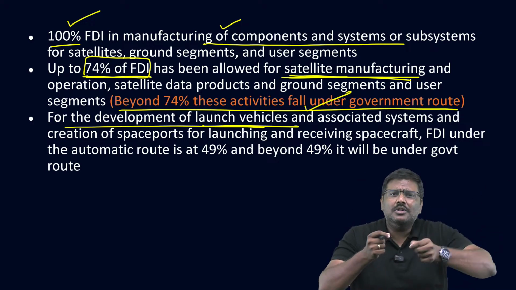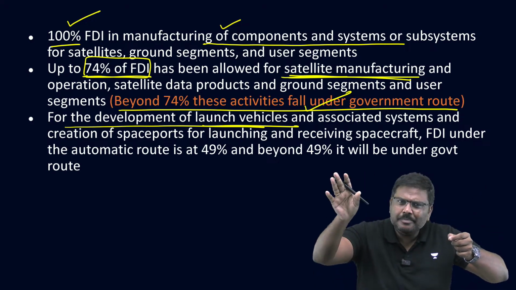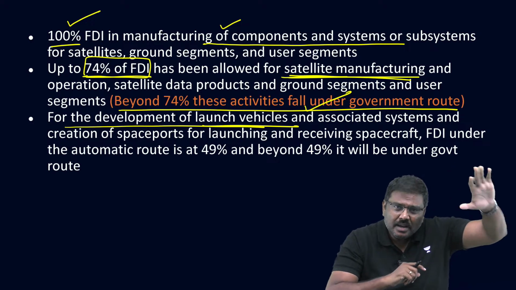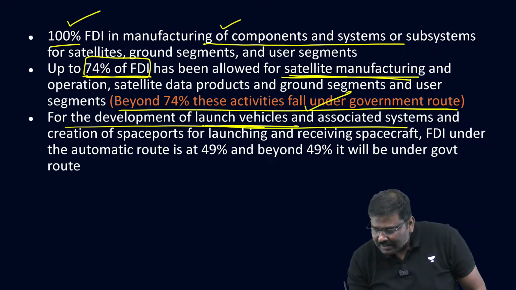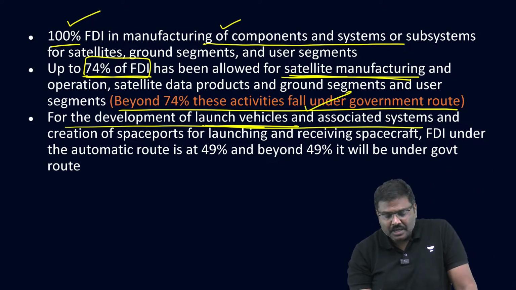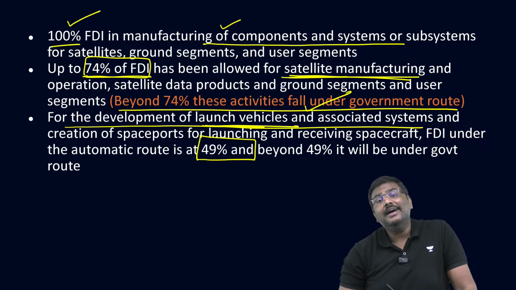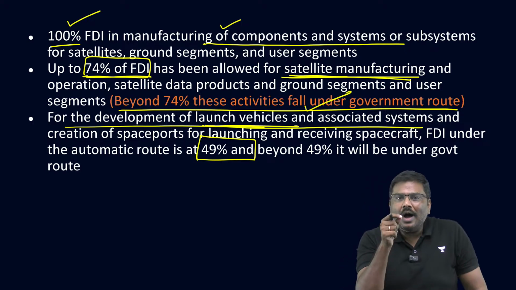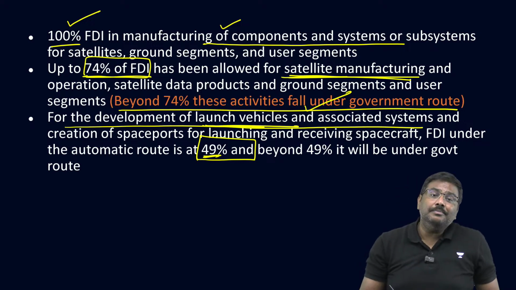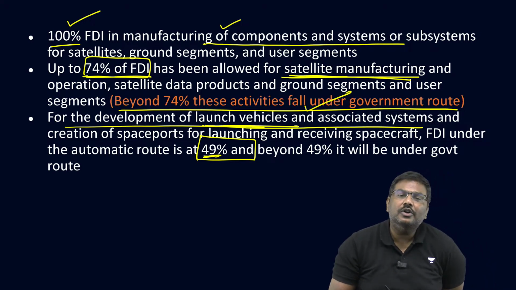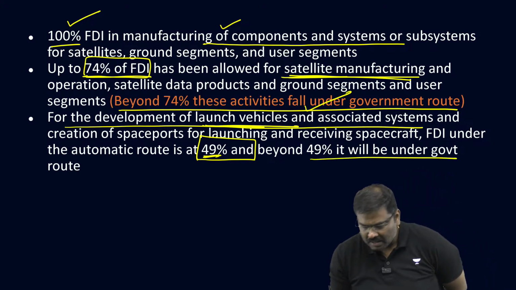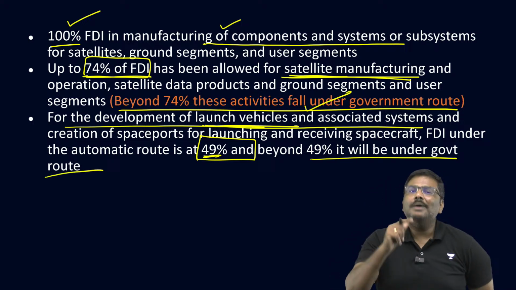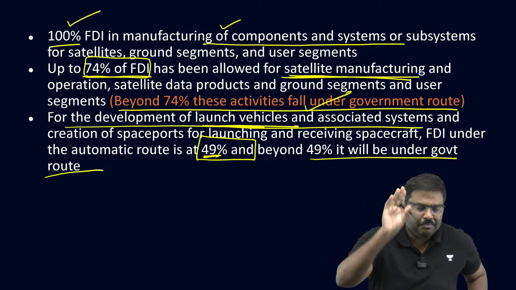And you need components also. So, in components, 100%, satellite, 74%, and for rocket systems, you are allowed up to 49%. Sir, what about after 49%? Same. You go to the government, apply for it, and the government will give you approval.